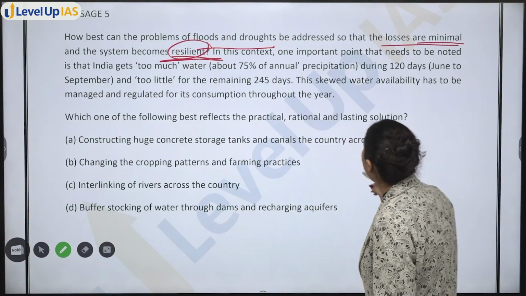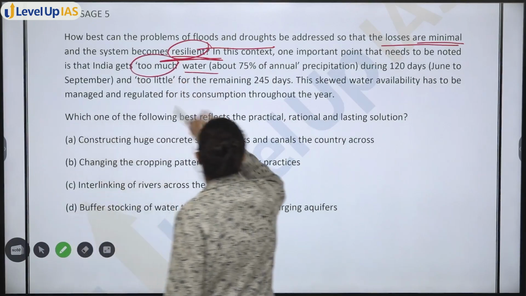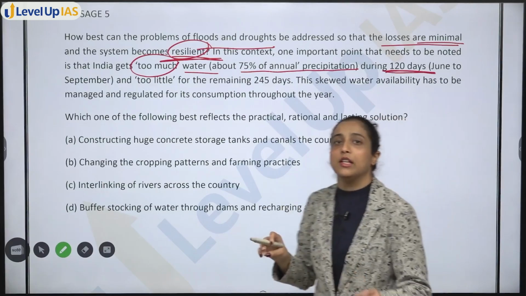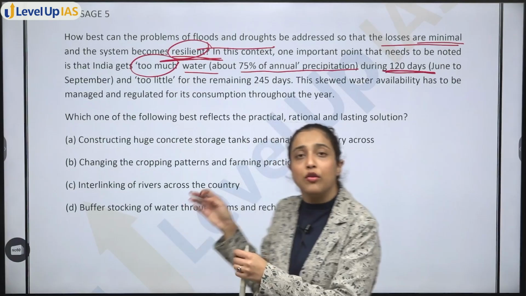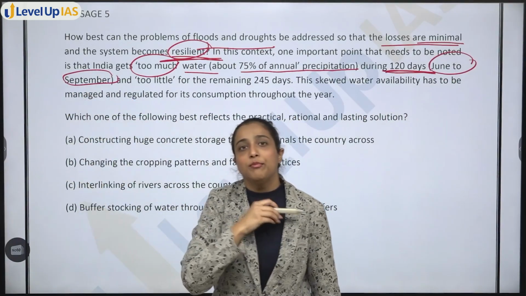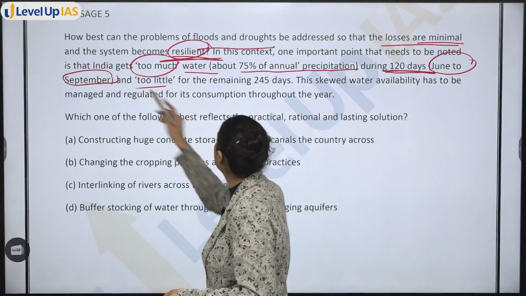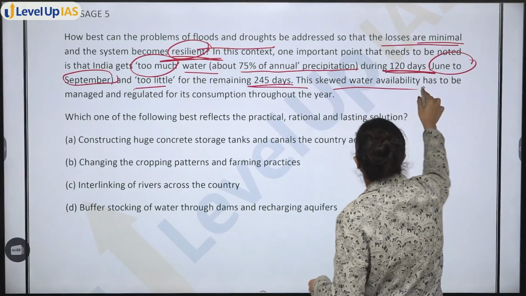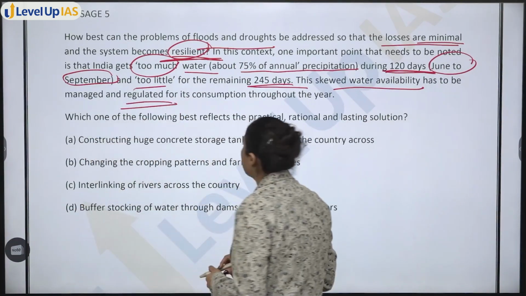In this context, one important point to be noted is that India gets too much water, about 75% of annual precipitation, during 120 days. In general, we know that India has an uneven rainfall distribution pattern. So in 120 days, from June to September, we get 75% of the rainfall of the complete year, and too little for the remaining 245 days. This is skewed water availability, which has to be managed and regulated for consumption throughout the year.